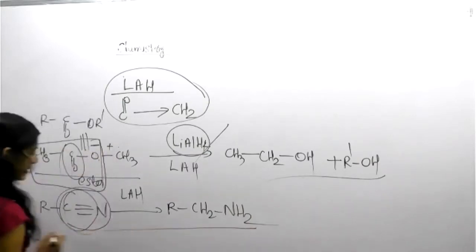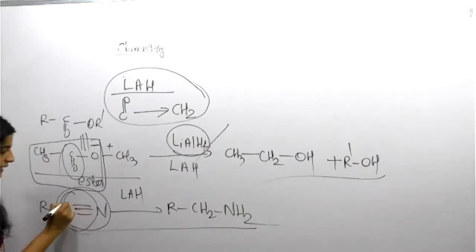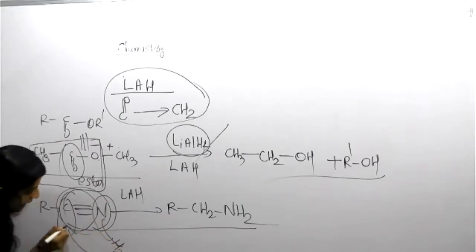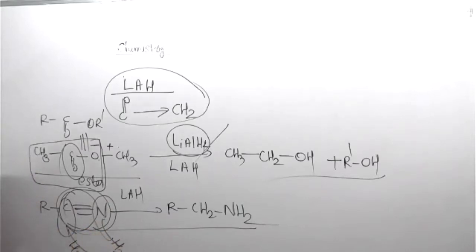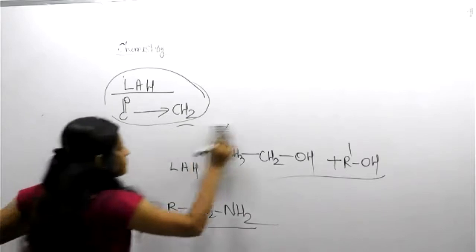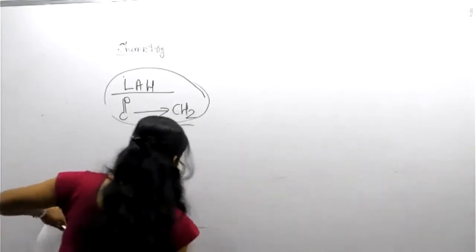So C triple bond N means C will convert to CH2, and N is adding hydrogens. H2 groups are adding one by one. Another question.